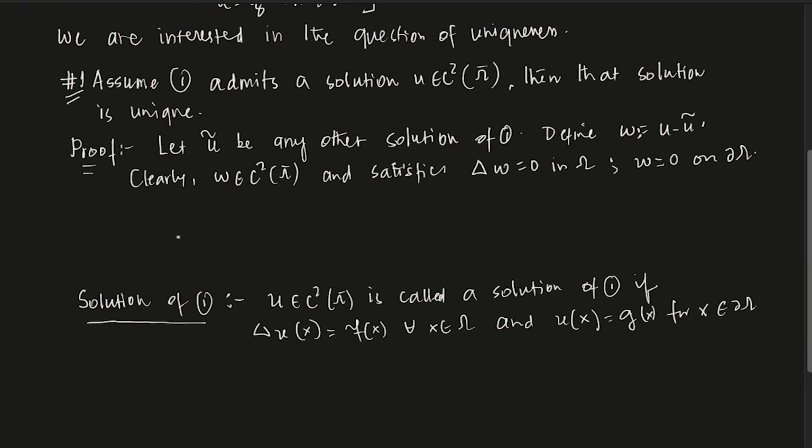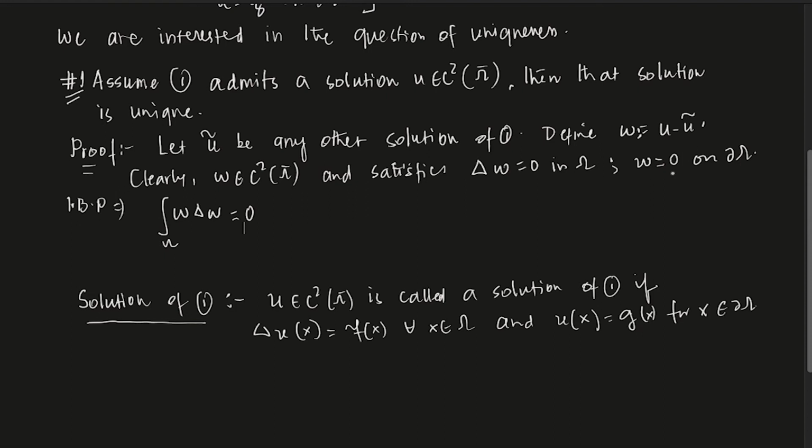Now what happens when it does that? Then you take an integration by parts. Again, use integration by parts. If you multiply both sides with w, then the integral over omega of w times Laplacian of w is going to be 0. Let us assume this is a problem given to us.